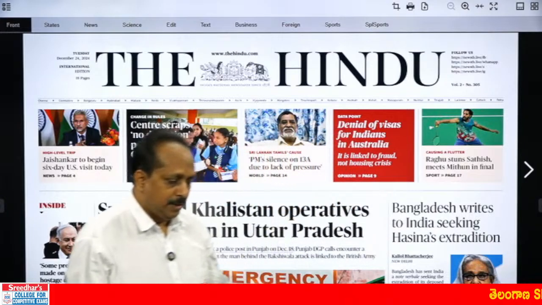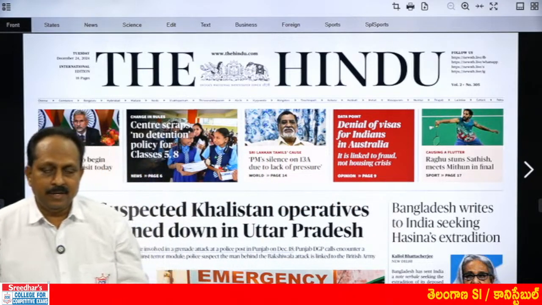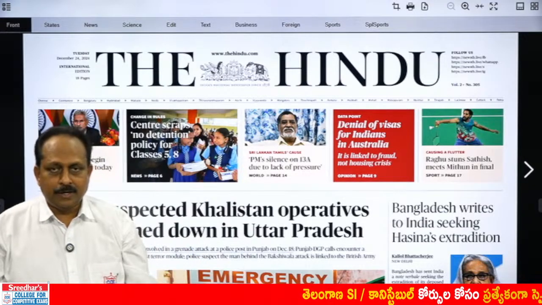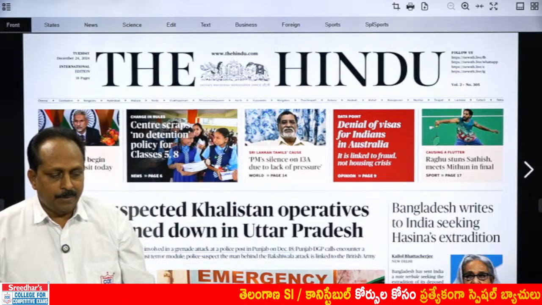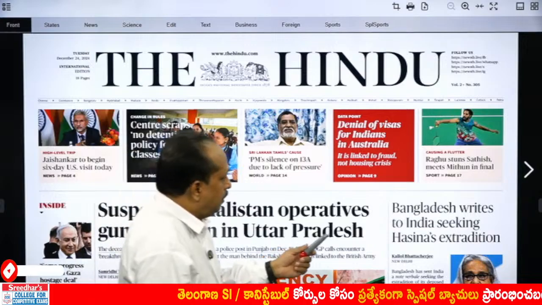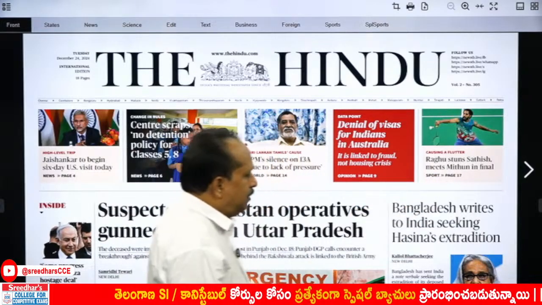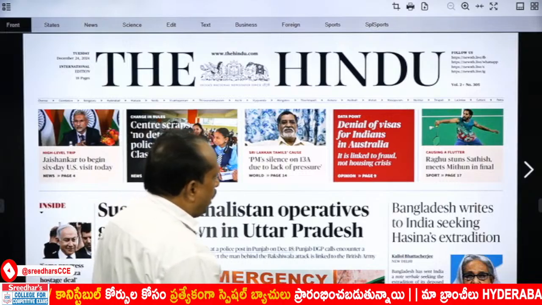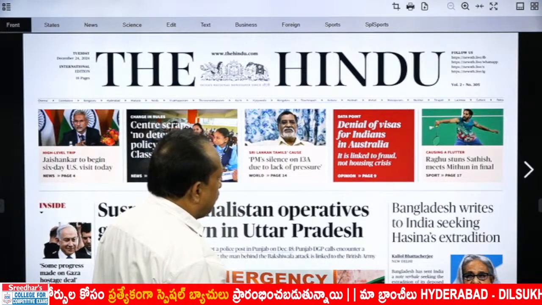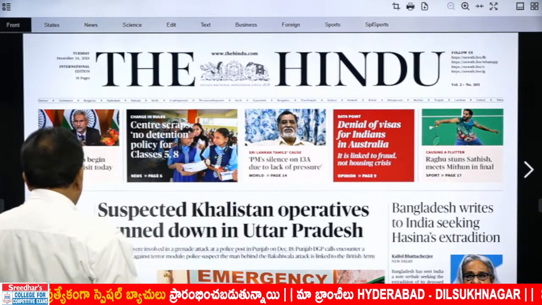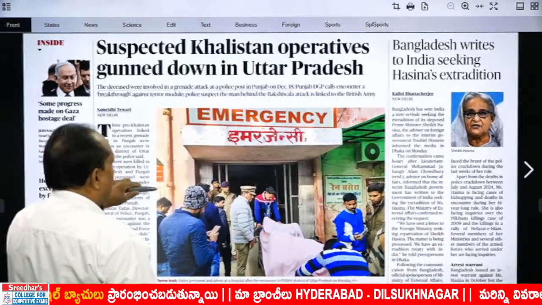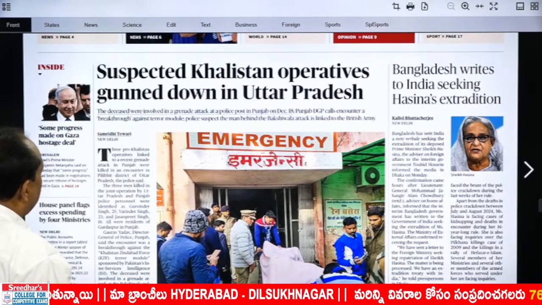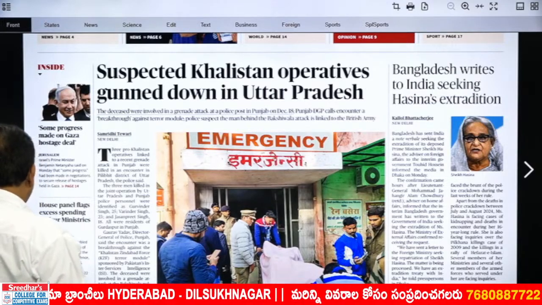Causing a flutter, we have one here. Flutter has two meanings. One meaning, beat. It goes with bird's wings. When a bird moves its wings quickly, we say flutter. But flutter here, look at the pattern. Causing a flutter means some impact. Here it means impact. Raghu stuns Satish, meets Mithun in final. Let us go to the main headline, today's paper. Suspected Khalistan operatives gunned down in Uttar Pradesh.